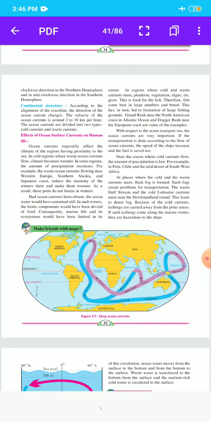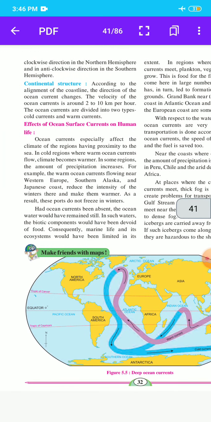What are the effects of ocean surface currents on human life? Ocean currents especially affect the climate of the regions close to the sea. In cold regions where warm ocean currents flow, the climate becomes warmer. In some regions the amount, meaning quantity, of precipitation increases.